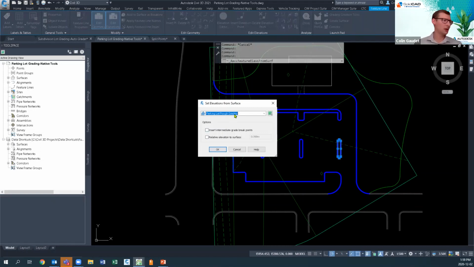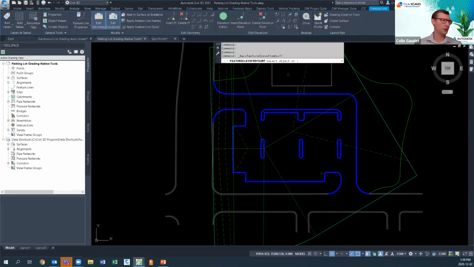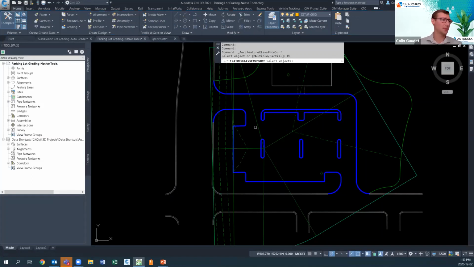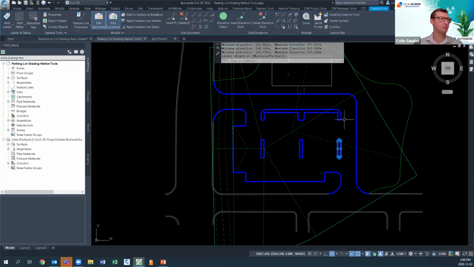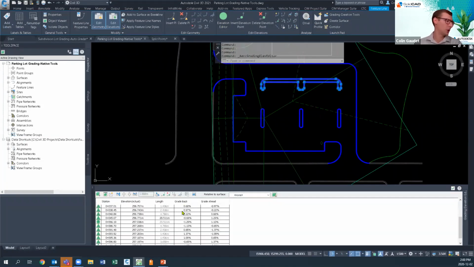So I'm going to pick this parking lot rough grades and we'll click OK. Now I can select one object, or if we look in the command line, because we always want to keep one eye on the command line. You never know what kind of options there are in there, or additional options. I can click multiple. And in this case, I can click 1, 2, 3, 4, 5, and 6. So I can add elevations to all 6 at the same time. Now, if I were to grade this one, look at it in elevation editor, we're good to go. It's got elevations on it now.